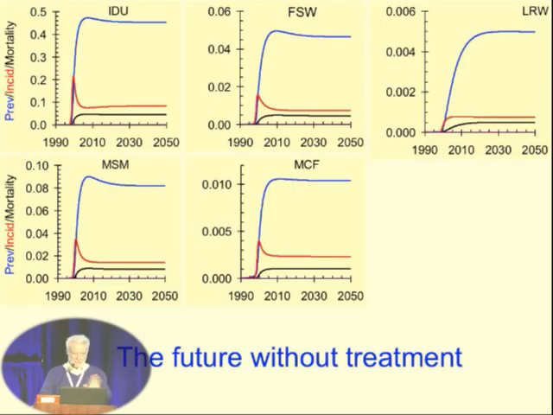So if we just run that model, the model you saw in the first slide with the data on it, then without treatment, without behavior change, this is what the future of the epidemic in Kanto province would likely be. So prevalence stabilizing at 45% in IDUs, about 0.5% in low-risk women, and all the other groups somewhere in between.